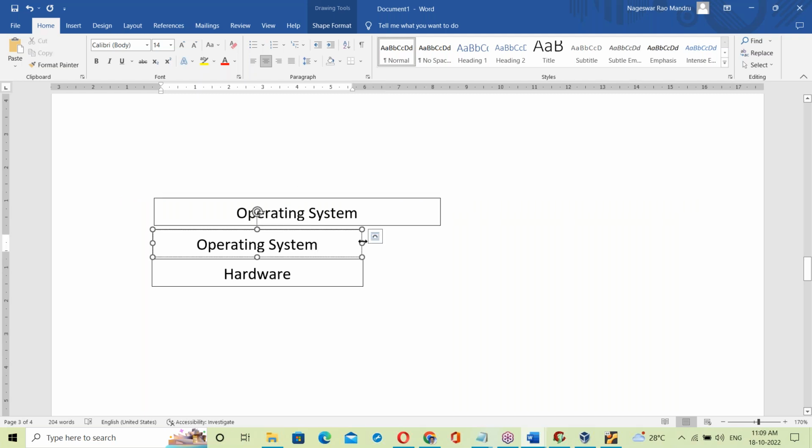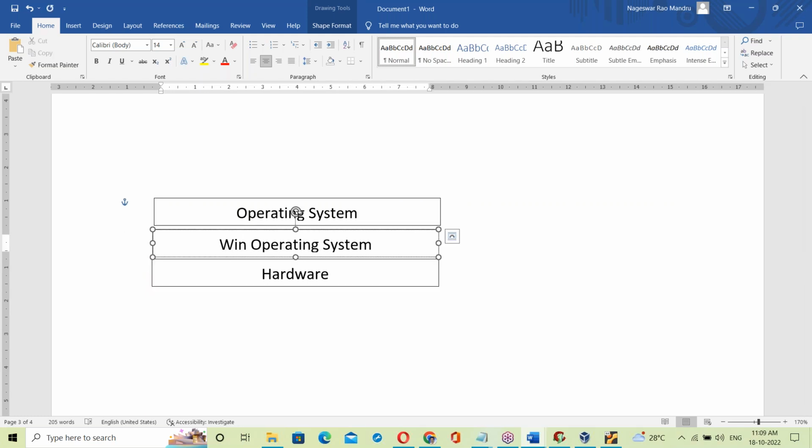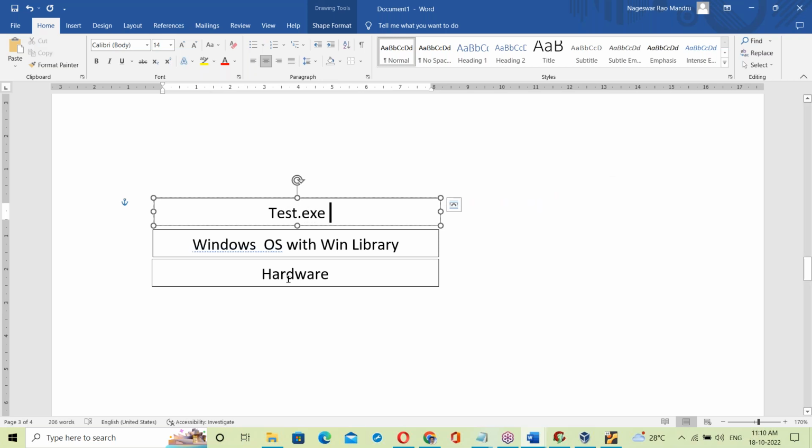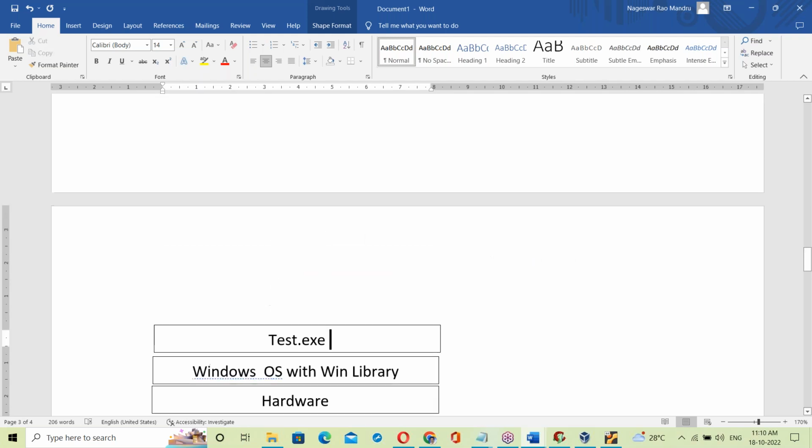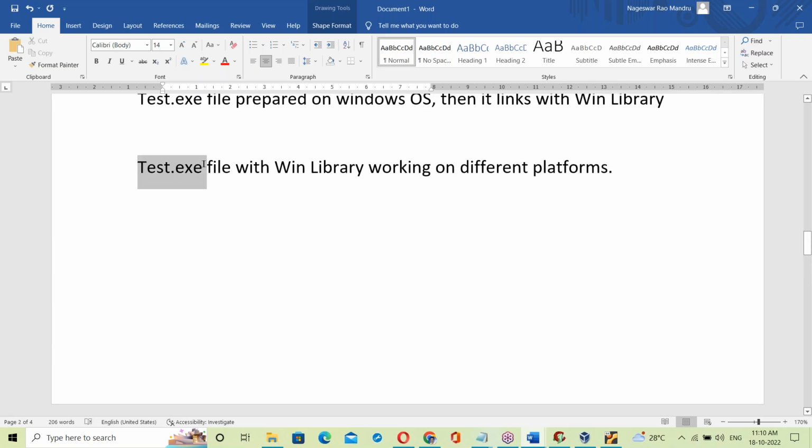Hardware, and on top of it the OS. Now it's a Windows OS, Windows OS with Win library. On top of it, the test.exe file runs. So on top of hardware, there is this Windows OS with Win library, and on top of it the exe file runs.